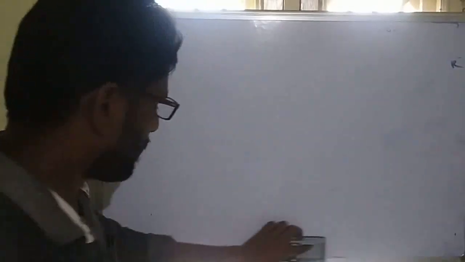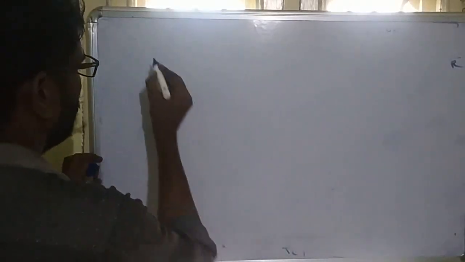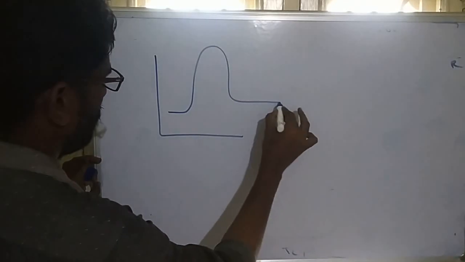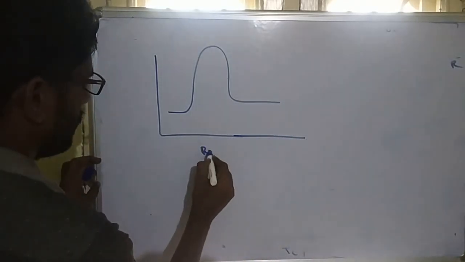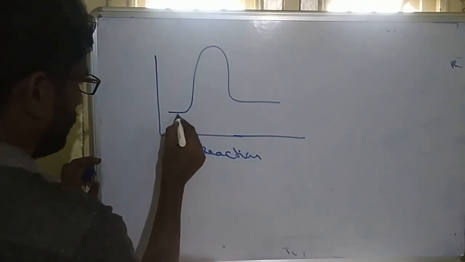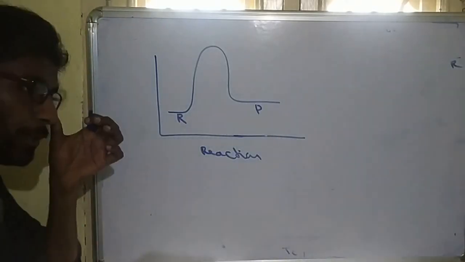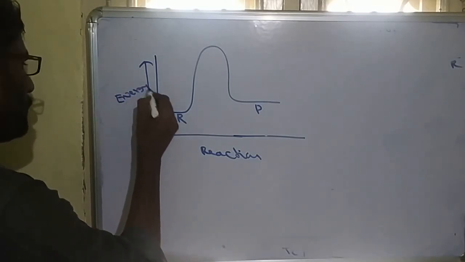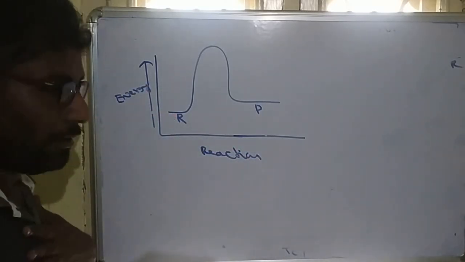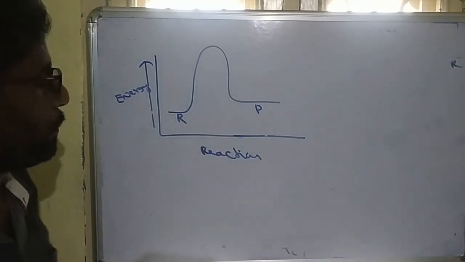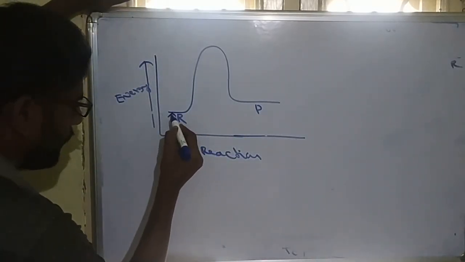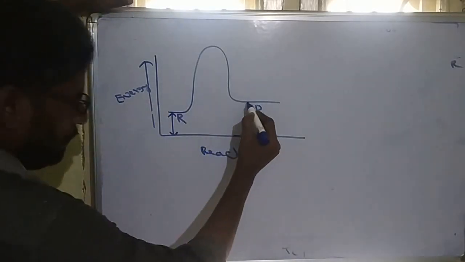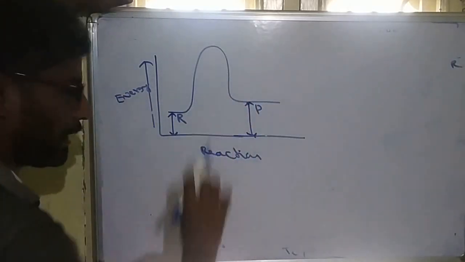In any chemical reaction, say this is a chemical reaction. Reactants are always converted to products. So this is called a chemical reaction. This is energy versus reaction coordinates. Reactants are converted to products. Now this is the energy of the reactant, this much energy for the reactant. Now this is the energy of the product.